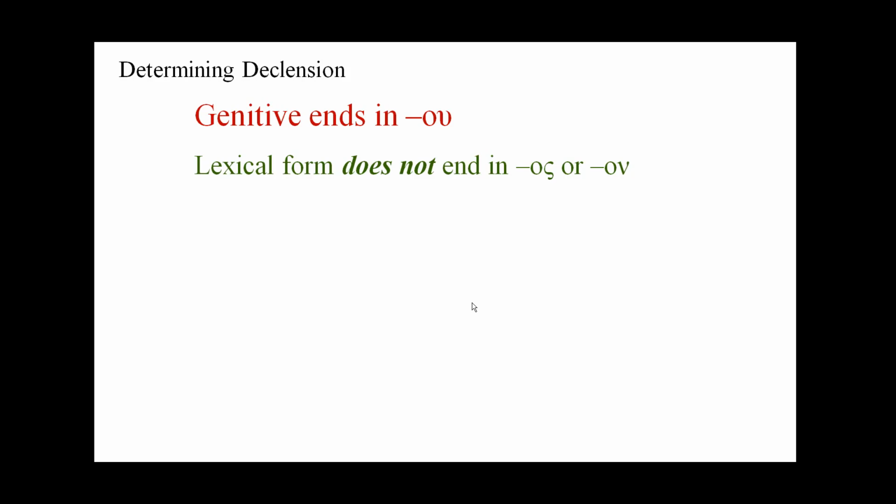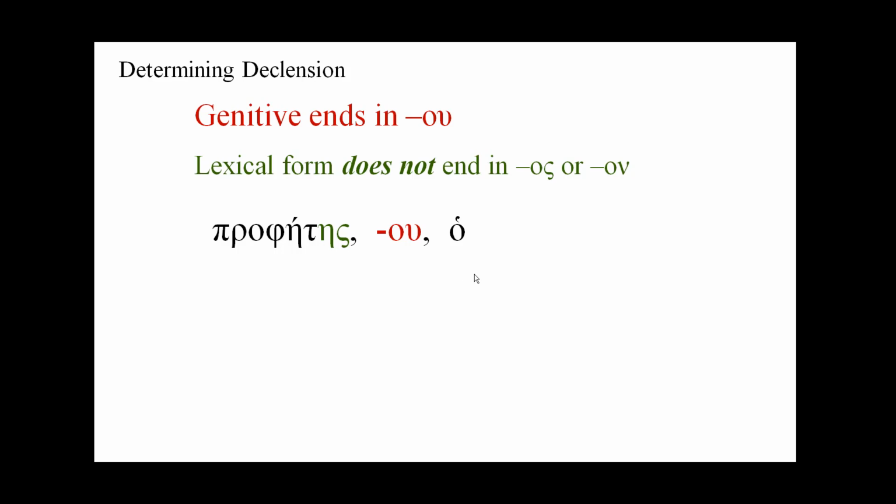There are examples. For instance, prophetes. Here we have the genitive, omicron upsilon, but the nominative singular form, the lexical form, does not end in omicron sigma or omicron nu. It ends in eta sigma.